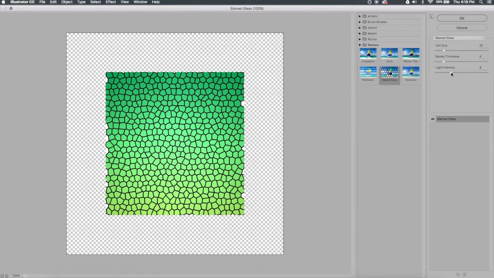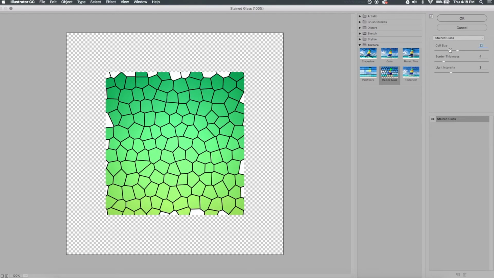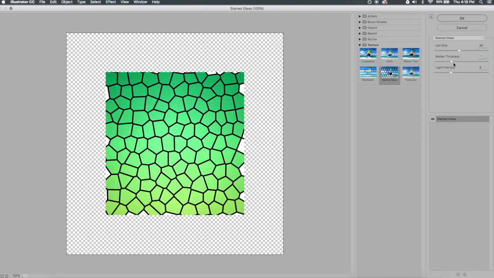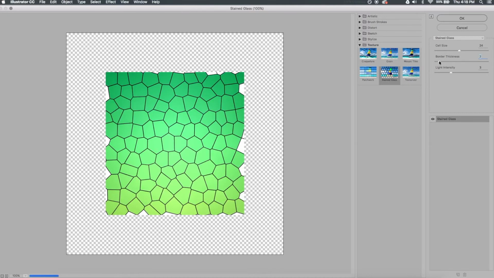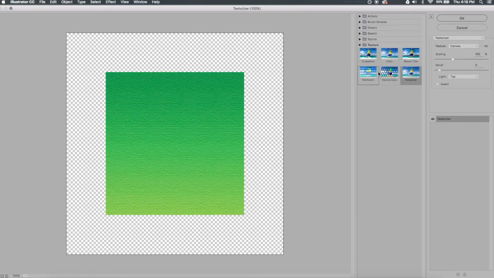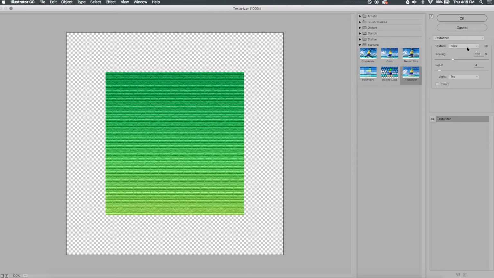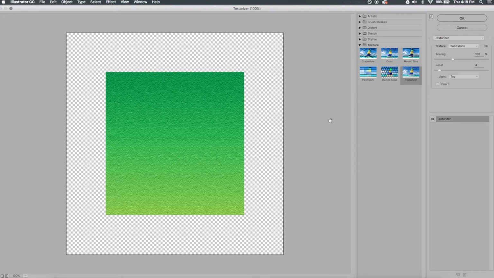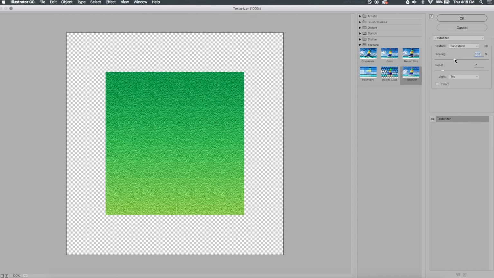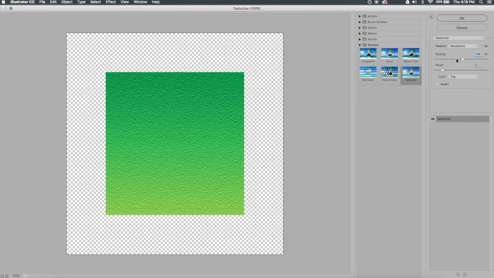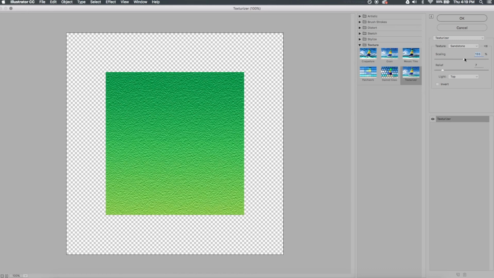You can do stained glass. This one is very interesting. You can break up a shape into a bunch of different facets. You can change that border thickness to be very thin. And we can change the light intensity. We can also do Texturizer. So this one gives the look of paper or brick or canvas and sandstone. This one's a nice subtle texture. You can increase the amount of texture on that and the spacing, so it's going to increase how much of that you see or how zoomed in you are on that. And I like that. Let's stick with that.